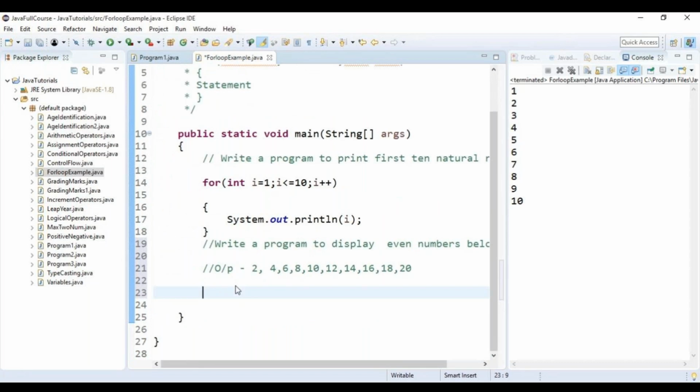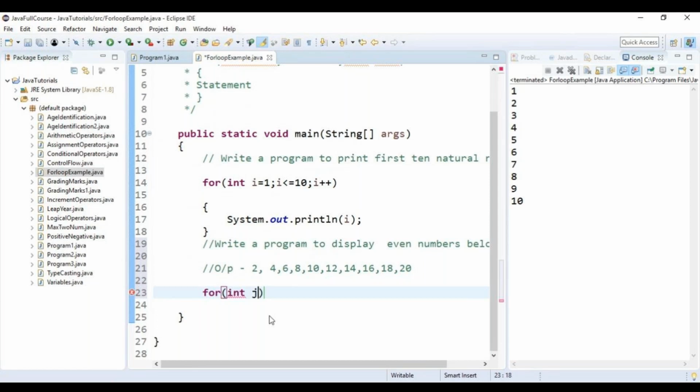What is the first thing I should give? I should give the for keyword, then int, because it is an integer variable. Then I take a variable i. What is the starting value of the output? There is an i already declared. Can we use the same i? You can use it n number of times. This i can be for this loop. As of now, we will use j.